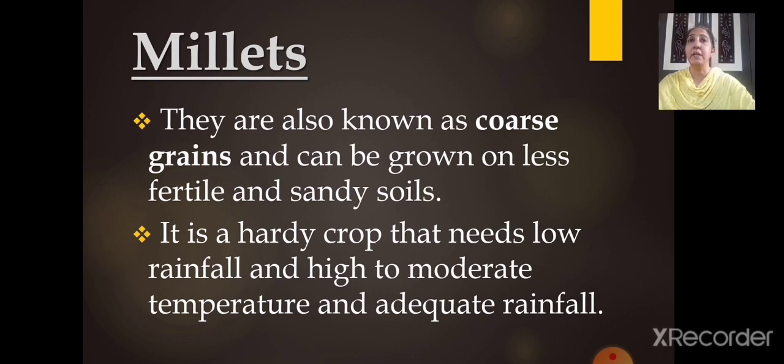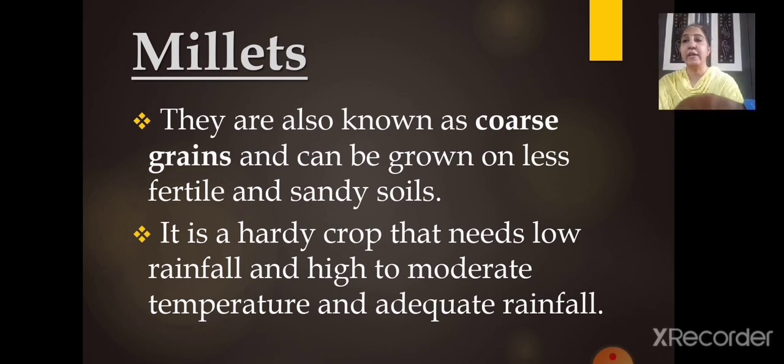Now the next is millets. They are also known as coarse grains and can be grown on less fertile and sandy soils. So just to have that comparison, I'm telling you to write all these three topics together so that you can compare and understand it in a very easy way. It is a hardy crop that needs low rainfall and high to moderate temperature. So that is absolutely opposite of rice, right?